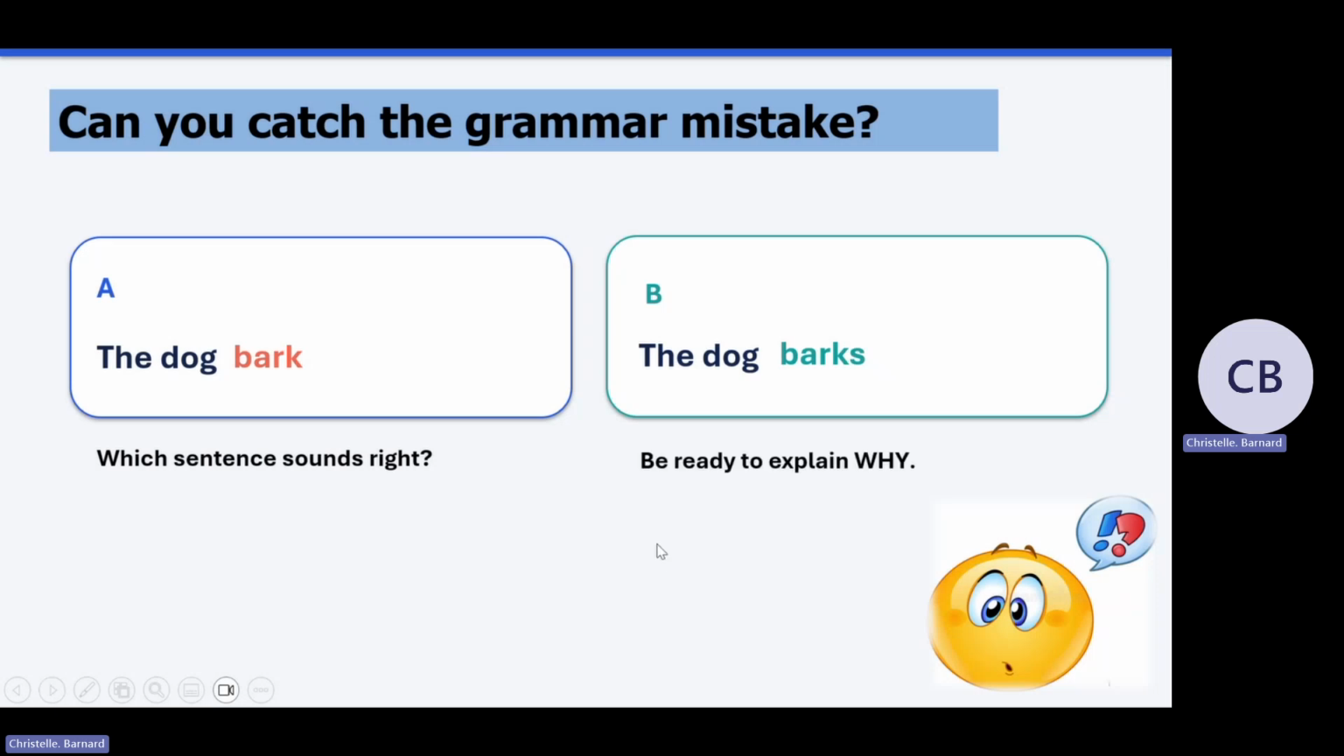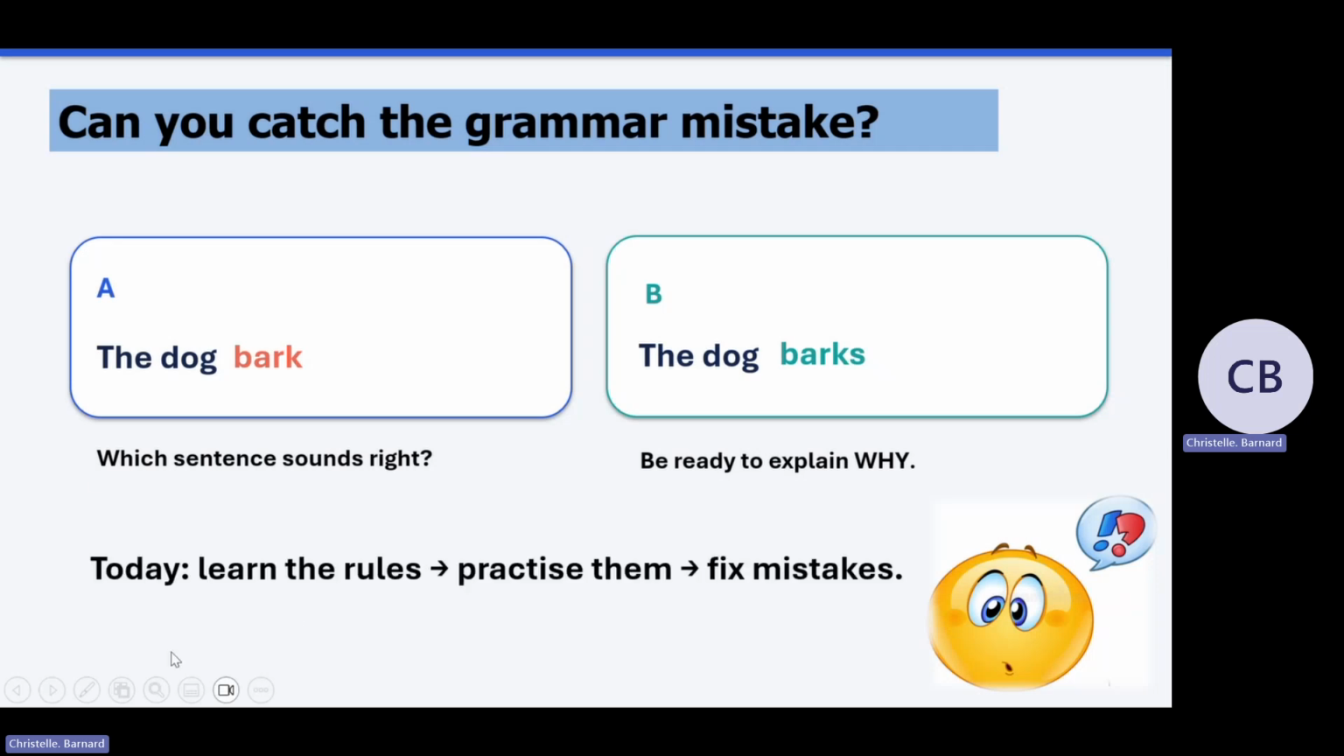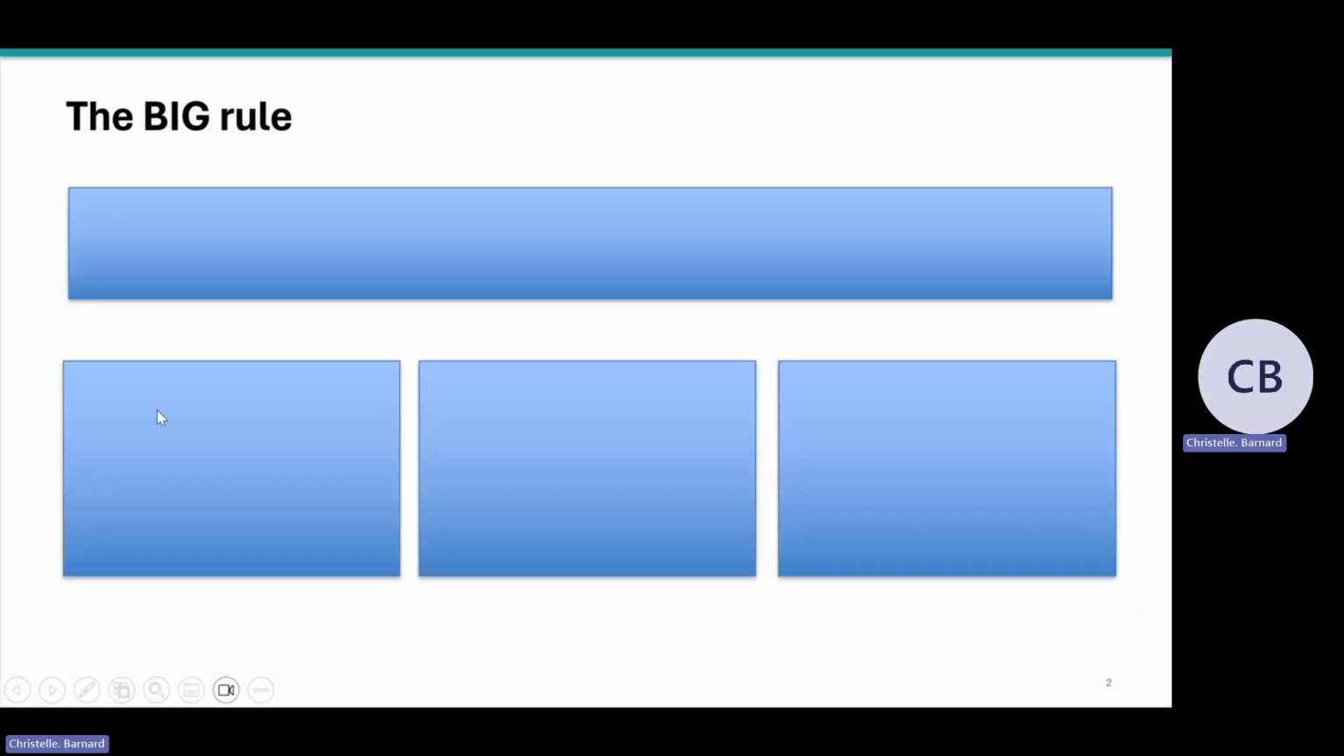Now, if you have an answer, can you explain why that answer is correct? Why is "the dog barks" the correct answer and not "the dog bark"? So that's what we're going to take a look at today, and hopefully you will learn the rule for why "the dog barks" is the correct answer, and we're going to practice and fix a few mistakes. So let's immediately dive in and look at the first big rule.